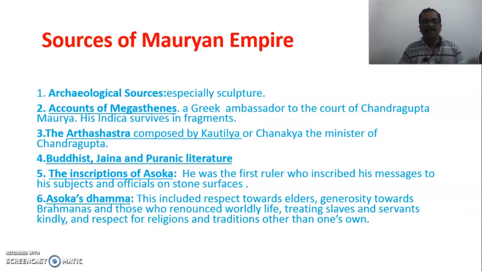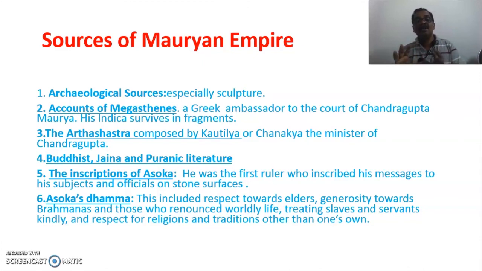The policy of Ashoka Dhamma include the respect towards elders, generosity towards Brahmanas and those who renounce the worldly life, treating slaves and servants very kindly, and also respect for religions and traditions other than one's own religion. That means in totality, a complexity of good values were associated with the policy of Dhamma adopted by Ashoka.